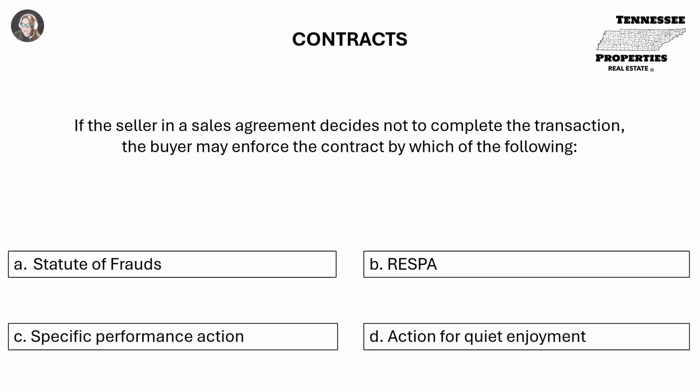If the seller in a sales agreement decides not to complete the transaction, the buyer may enforce the contract by which of the following? A. Statute of frauds. B. RESPA. C. Specific performance action. Or D. Action for quiet enjoyment. C. Specific performance action.